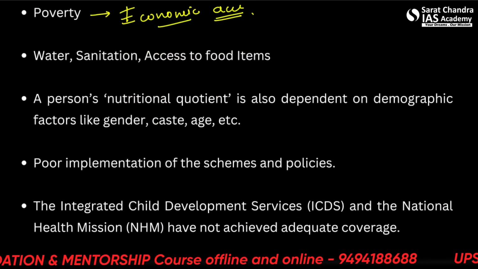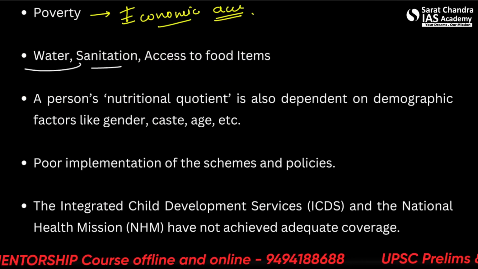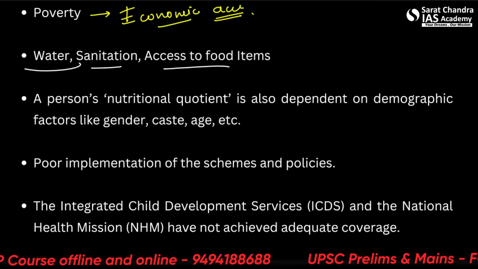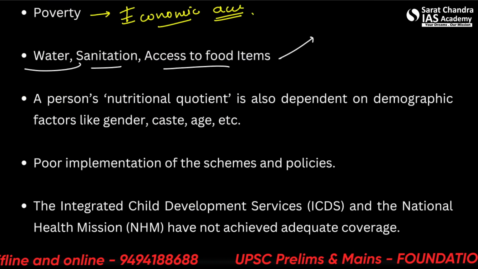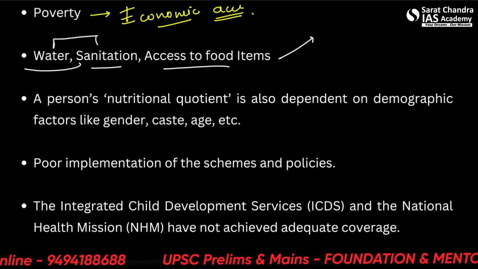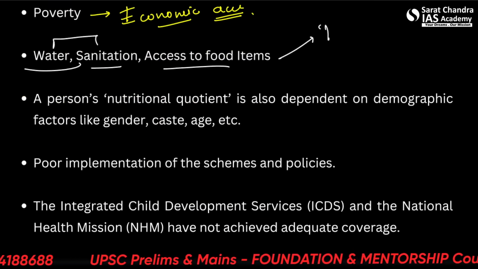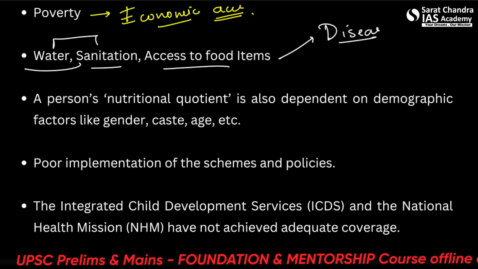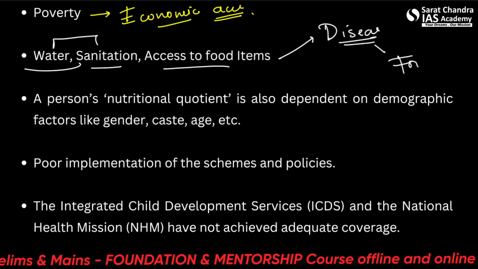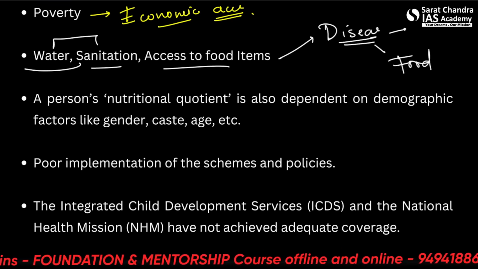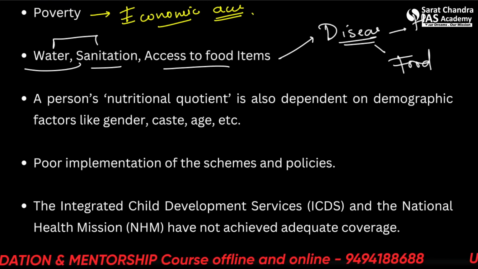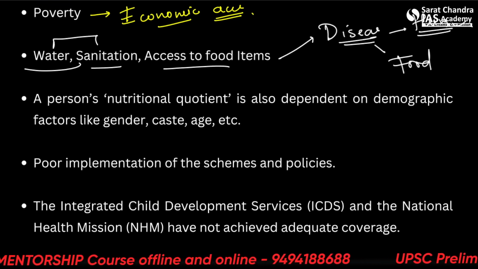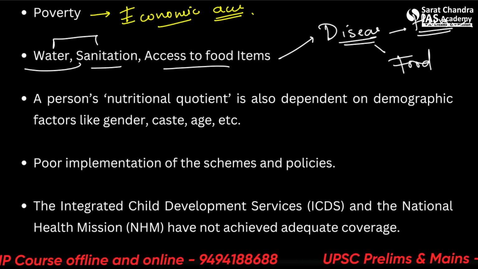All right. Other things are water, sanitation, access to food items. So this we have already talked about. There can be various diseases if the water and sanitation are not good. Disease can make a person sick and unable to obtain food or eat food. Even if they have food, they will not be eating it because they will not be feeling hungry, or appetite loss will be there. So these are the things.